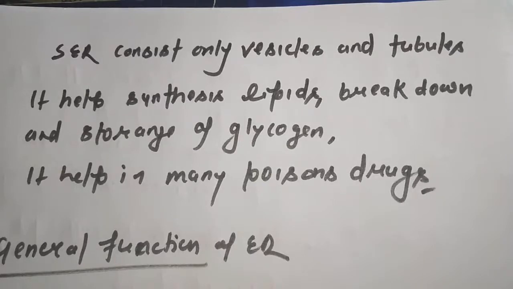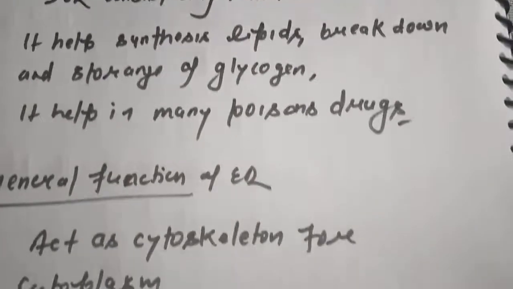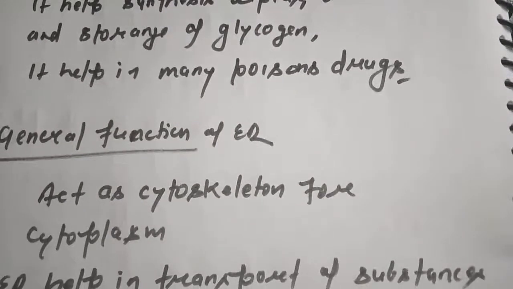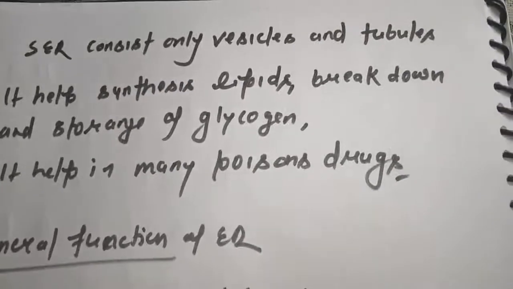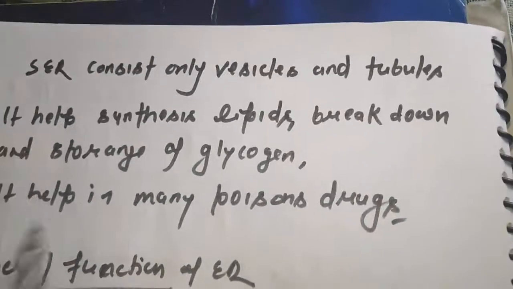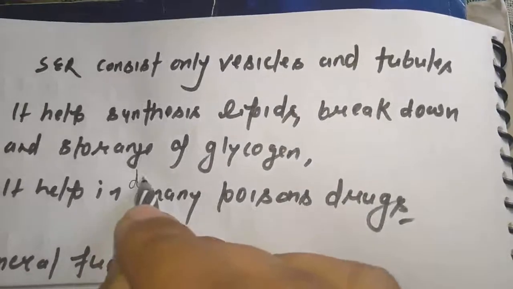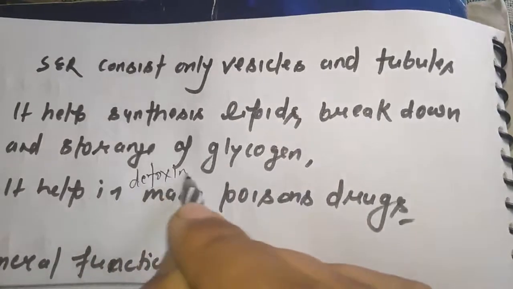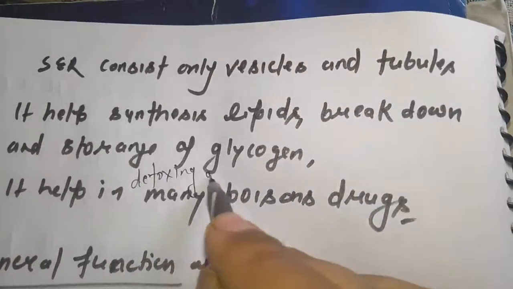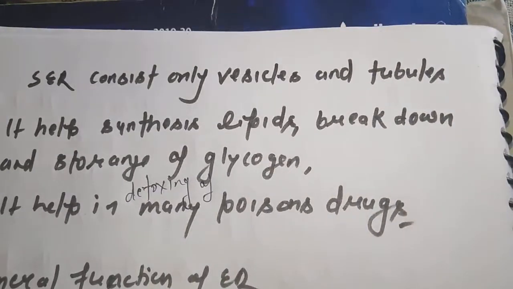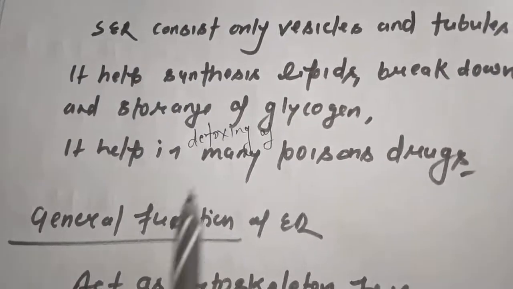Vesicles are round bulge structures and tubules are tube-like structures. SER helps in the synthesis of lipids, breakdown of glycogen, and also its storage. It helps in detoxing of many poisons and drugs. Here you will have to write: helps in detoxing of many poisons, drugs.